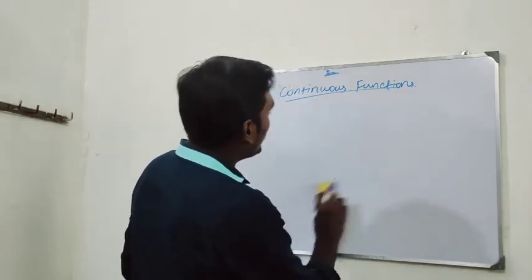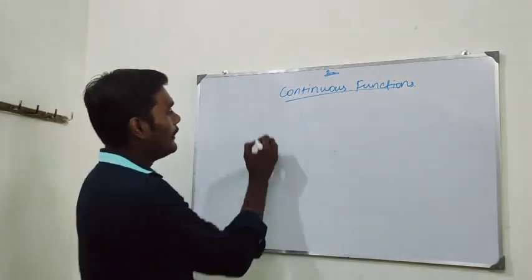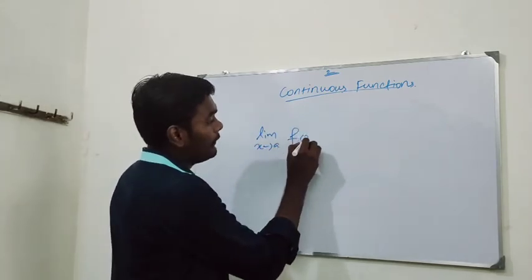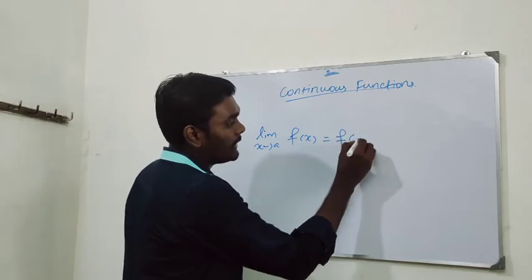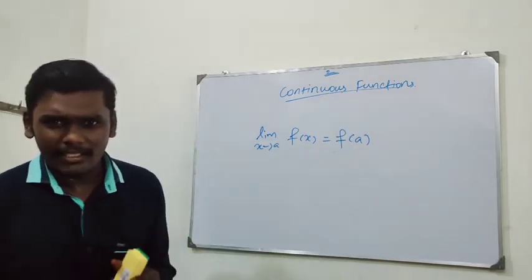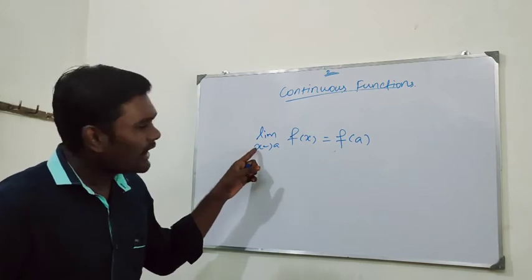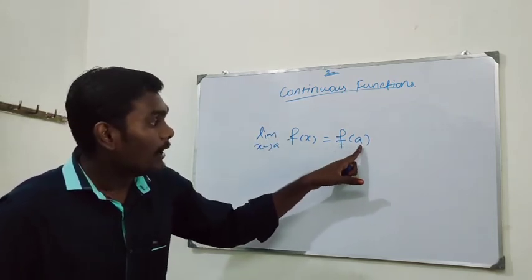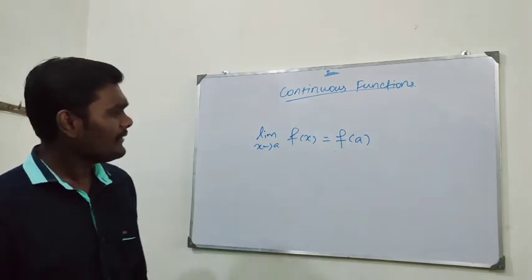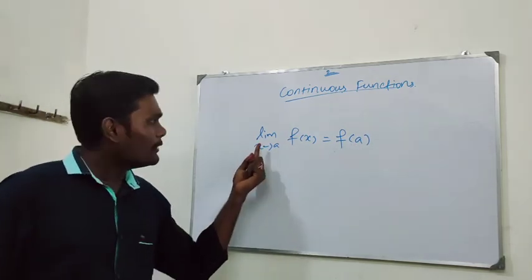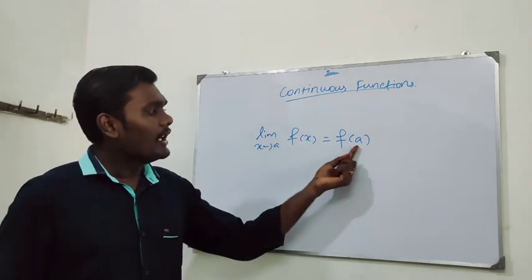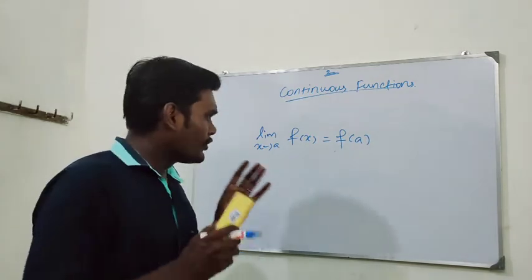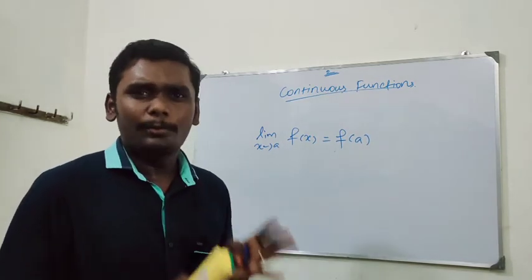The definition of the continuous function is limit x tends to a of f of x, which is equal to f of a, which is nothing but: when the variable tends to a particular value, the function attains the value of the function at that point. So if the variable x tends to the point a, the function will attain the value of the function at the point a, which means that the function is continuous. It should be true for each and every point of the domain.